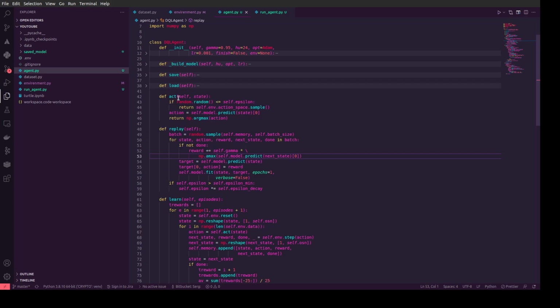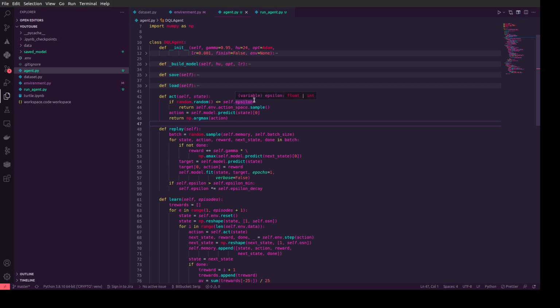Next is action. The first thing we need to understand is that we should balance between exploring and making predictions in our reinforced learning agent, and we control this using epsilon.